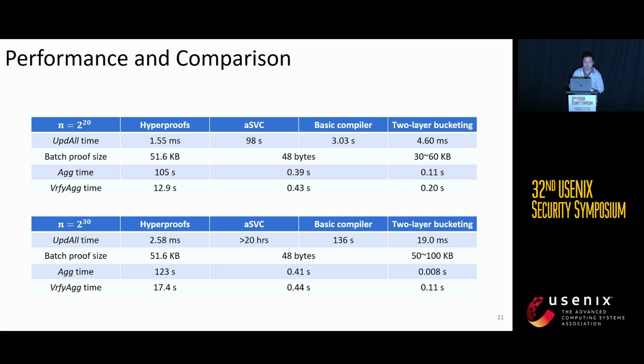So here is our performance and comparison. ASVC here is our input scheme. Basic compiler is our scheme without the bucketing idea. And in our 2-layer bucketing, we pick the number of buckets so that our proof size is the same order as Hyperproofs. So you can see our proof size is 30 to 60 kilobytes or 50 to 100 kilobytes, which is almost the same order as Hyperproofs. And basically speaking, our scheme is a balance or trade-off between update time, proof size, and aggregation time. And you can see all of our parameters are of practical sense.